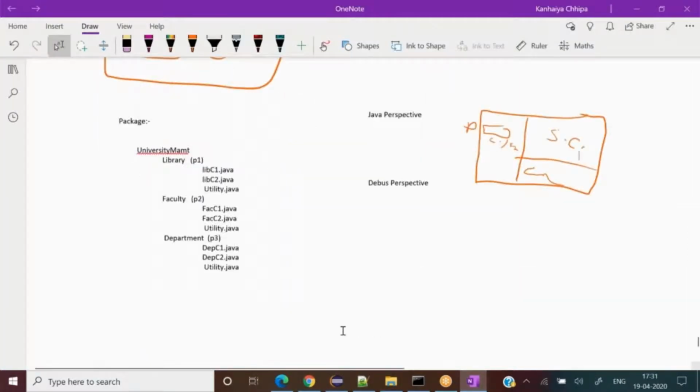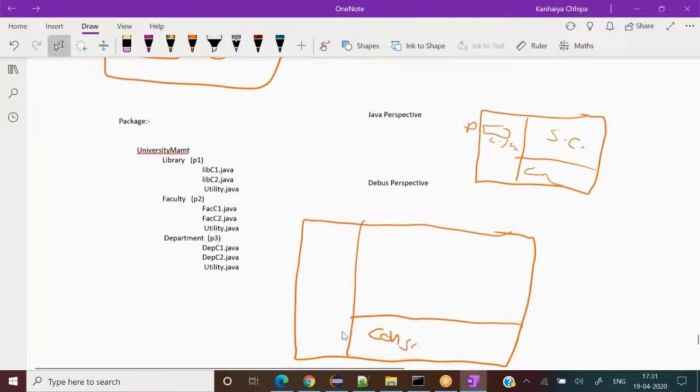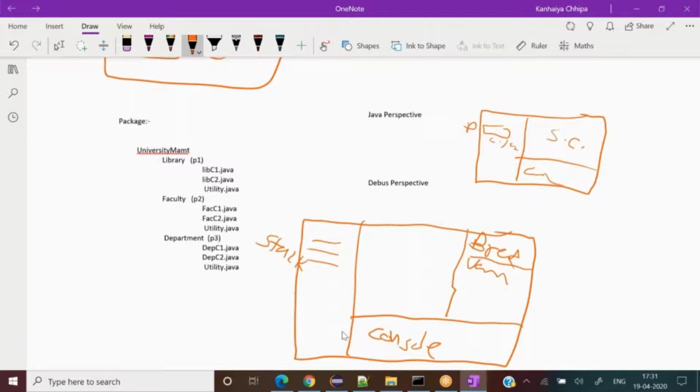Now what's going on over here? I can draw a diagram related to the debug perspective. This is my console. This is my left-hand side. The stack frame will be made over here, I'll show you later on. And this is by default. Here there are a lot of things: breakpoints, variables, and other things. I'll show you what those are. But for now, just for understanding, don't take too much tension.